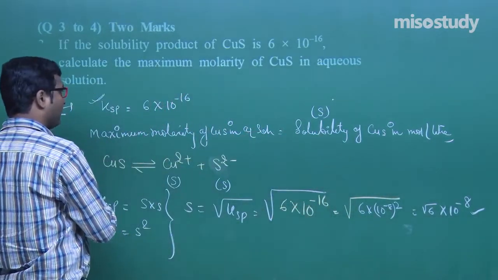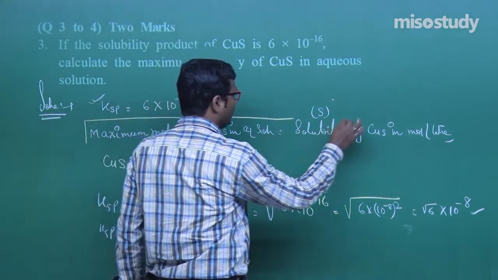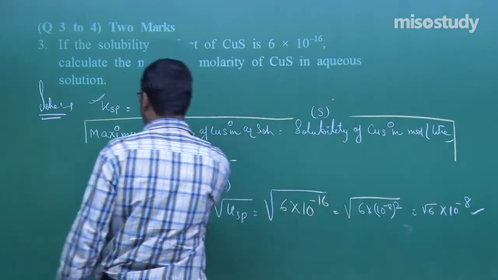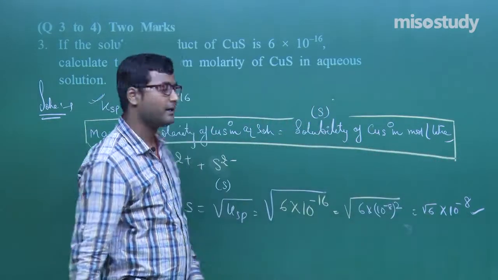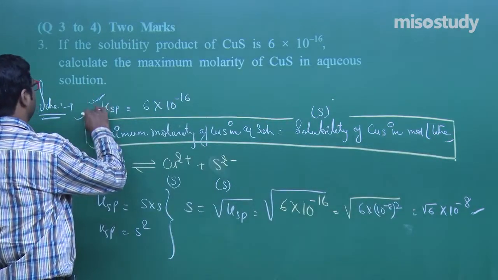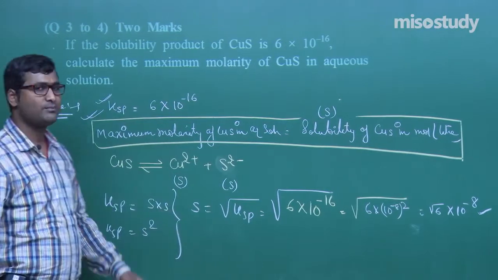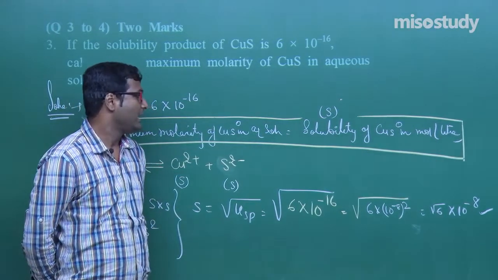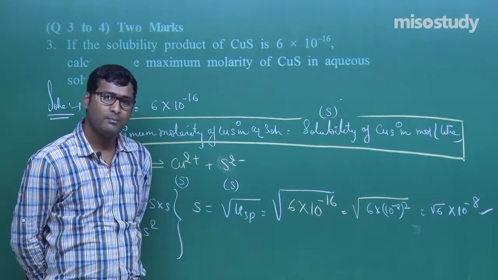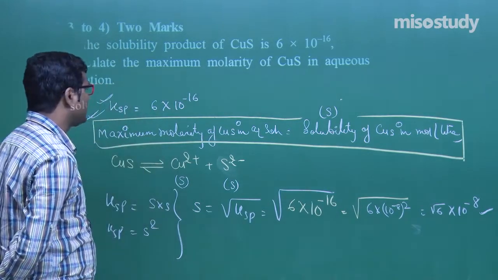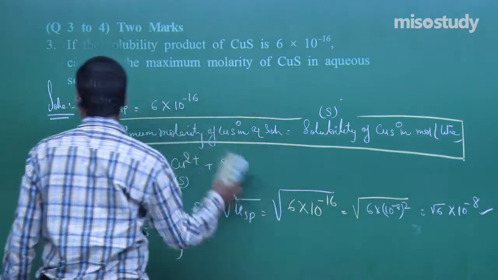That is the relation: solubility of CuS in mole per liter. Clear? Again I am repeating, the maximum molarity of CuS in aqueous solution is equal to the solubility of CuS in mole per liter. Step by step you have to write down the data, then you will get the marks.